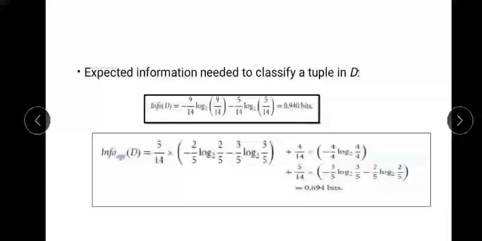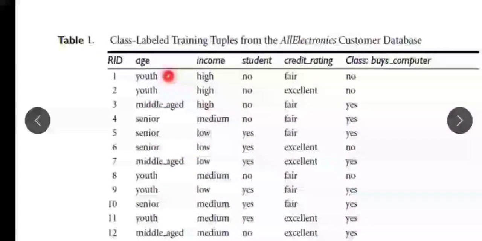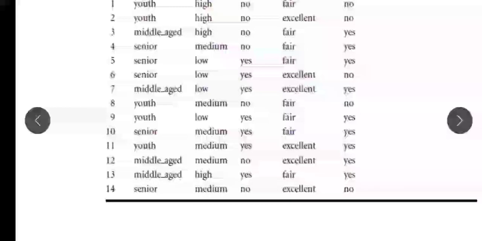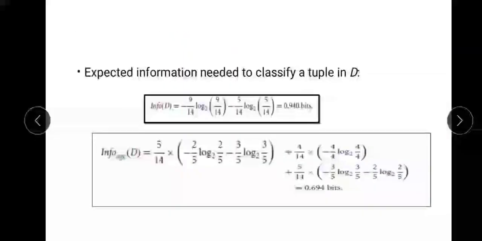So in this case, minus 9 by 14, where 9 is the total number of yes class labels in the buys computer class, and 14 is the total number of tuples which we have. So we are going to get minus 9 by 14 log base 2 of 9 by 14 minus 5 by 14.